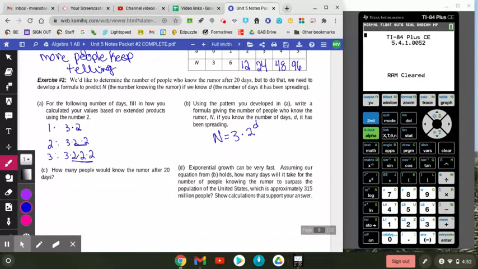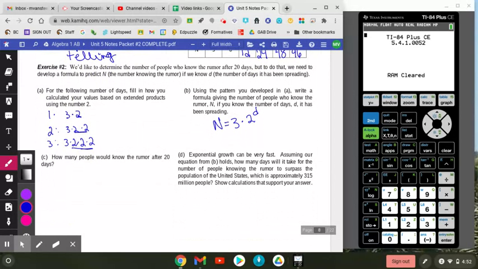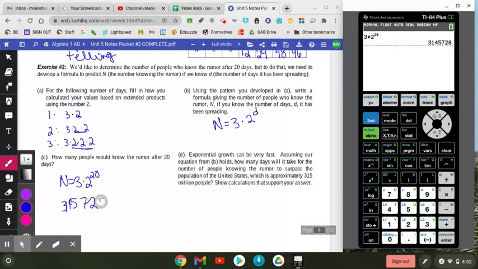Then we can use that formula to figure out how many people would know it after 20 days. So n equals 3 times 2 to the 20th. On your calculator, we do 3 times 2 to the 20th power. And we can see that it's 3,145,728. Exponential growth can be very fast.